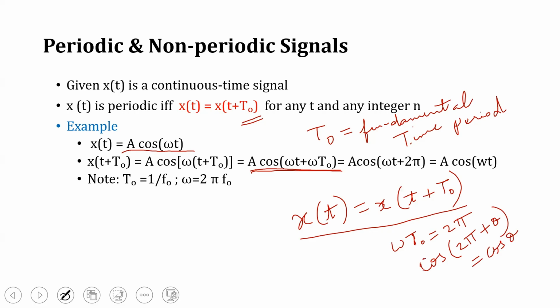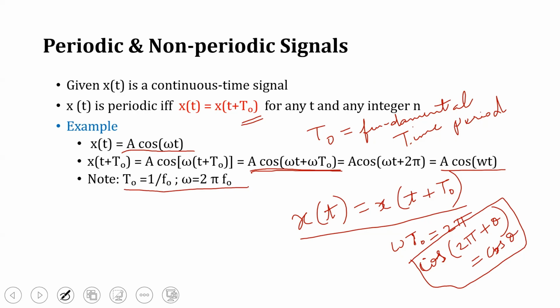This is the identity that we all know. So based on this, if we put omega T naught is equivalent to 2 pi, this equation will become cos omega t. From that we have derived the formula in the third step.